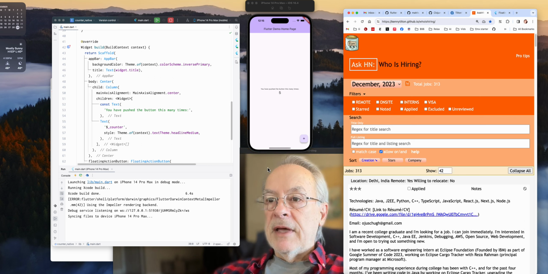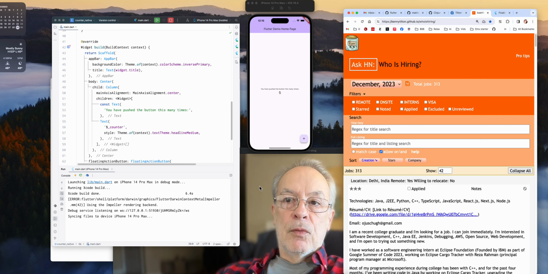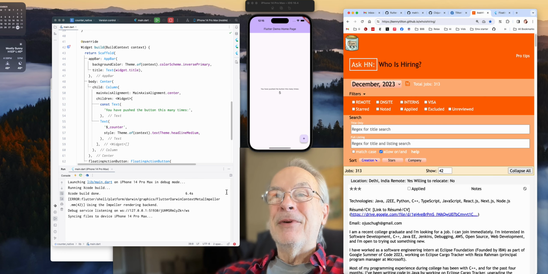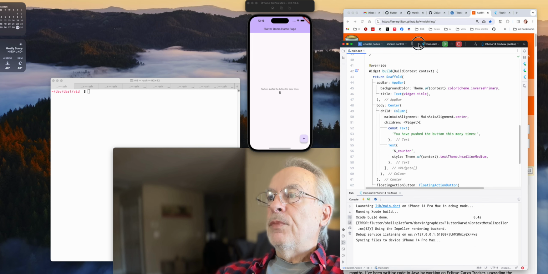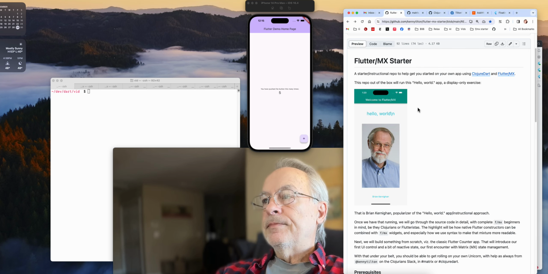And I do quite a bit of that. So those are the changes. That's the red pill. But we were supposed to be doing an installation of the Flutter MX starter, so let's get on with it. I'm going to move this out of the way until we need to do the port later on, and I'm going to come back here and start following the instructions.